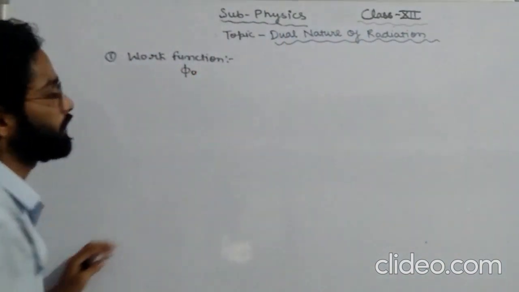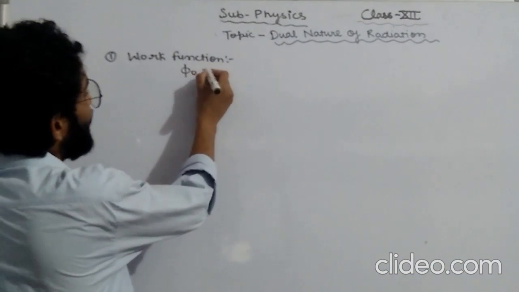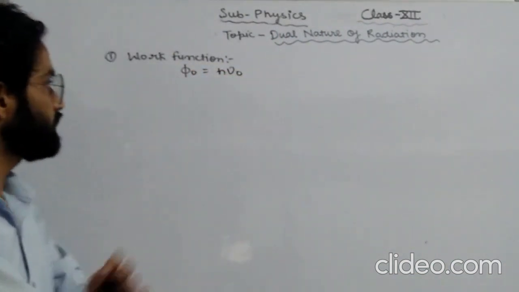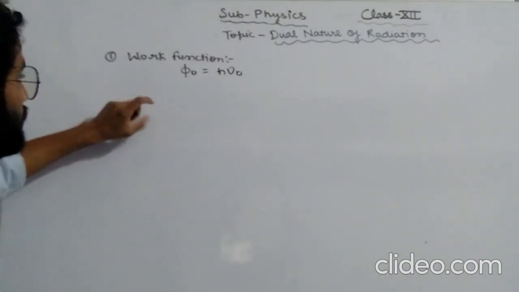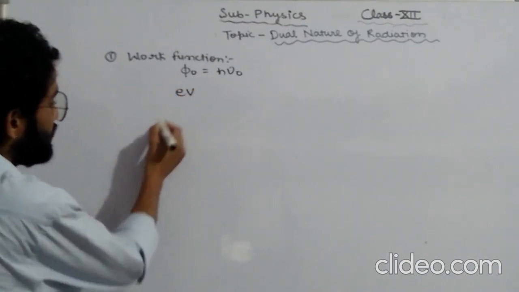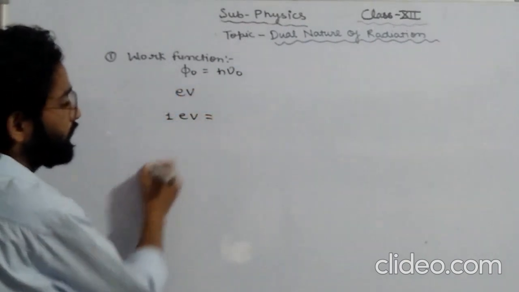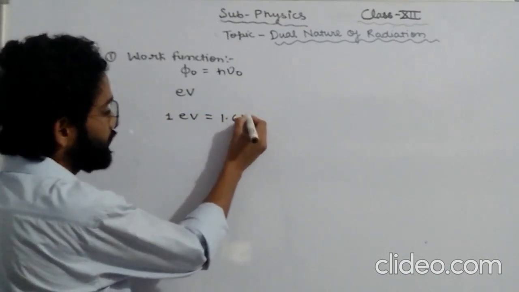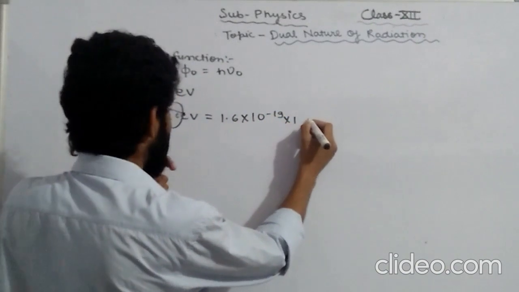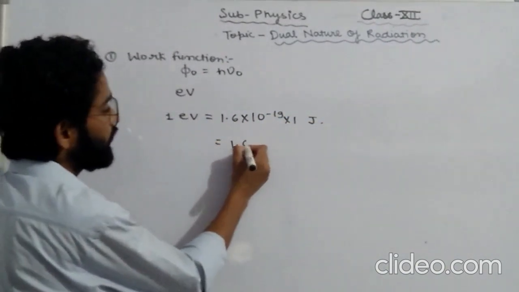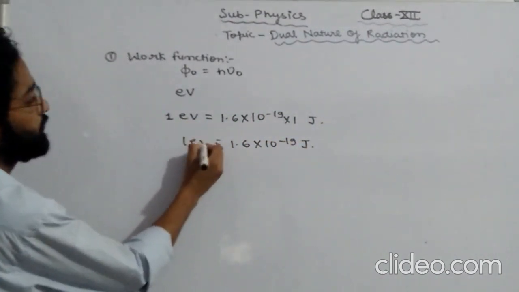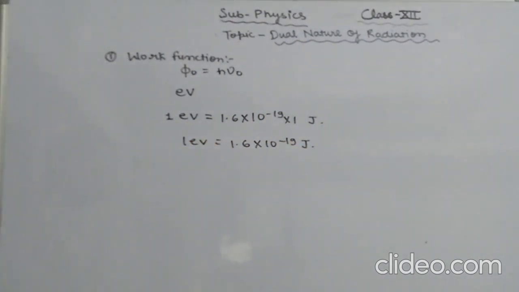Its value can be given as h nu naught. Here nu naught is the threshold frequency. We'll talk about this later on. But before this, work function is measured in electron volt, and for this we should know what 1 electron volt is. 1 electron volt is equal to 1.6 into 10 power minus 19 joule.